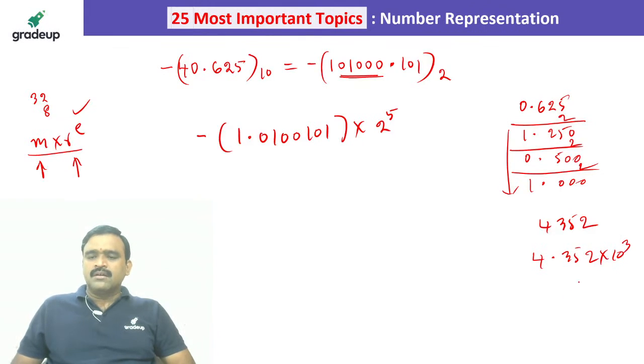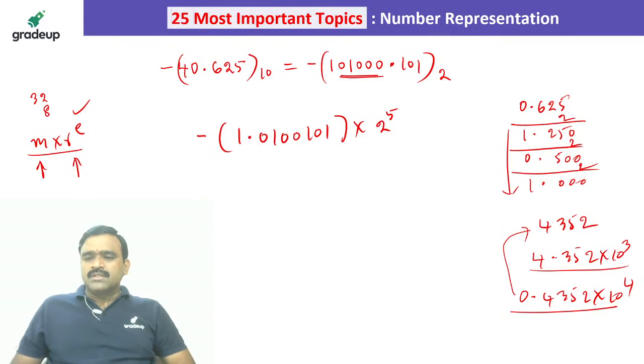This is called scientific notation. Or we can also write it as 0.4352 into 10 power 4. If you multiply with 10 power 4, the number remains 4352. But if a non-zero value is before the decimal point, that is normalized. If a zero value is there, that is unnormalized.